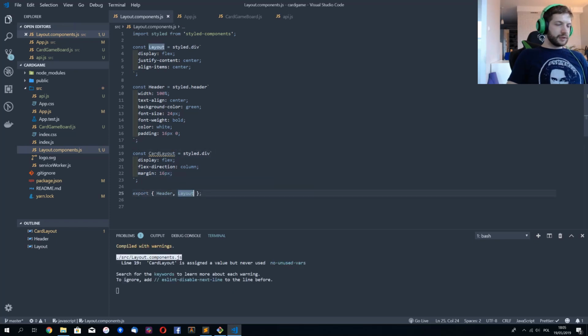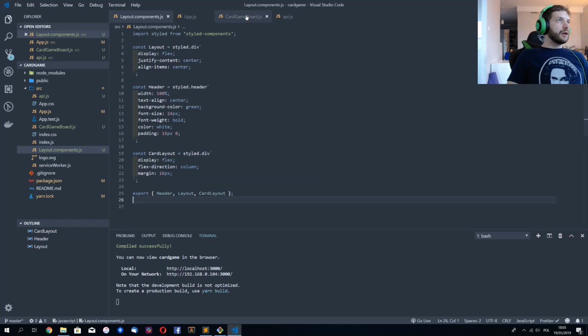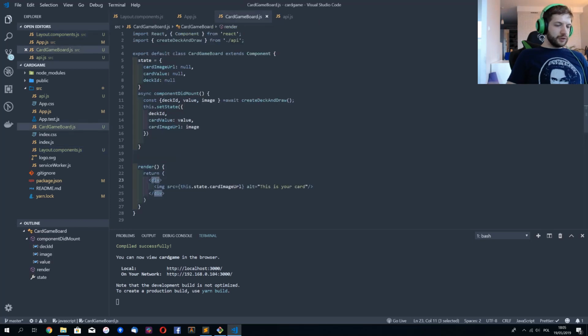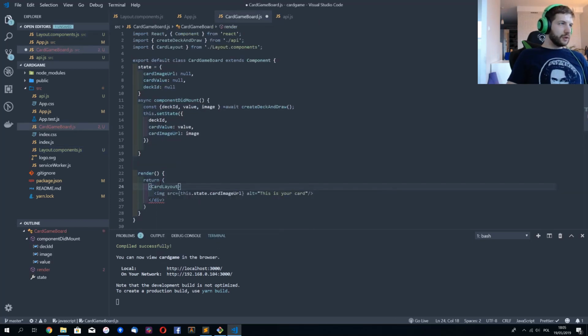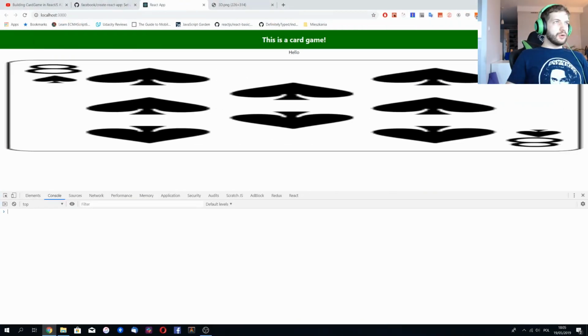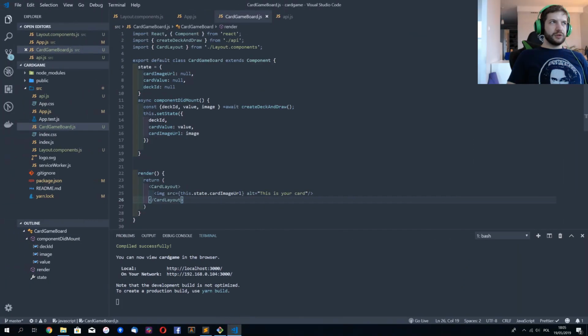Let me just export it, and let me just use it, card layout here and here. Okay, and nothing. Whoa, this isn't right.